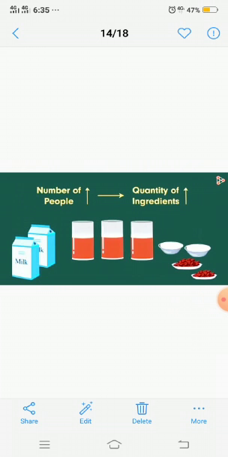So to make 10 glasses of chocolate milk, how many spoons of chocolate are needed? That is 20. And how many glasses of milk are required? 10. So this is the fixed ratio to make 1 glass of chocolate milk, and that is 2:1. 2 spoons of chocolate mixed with 1 glass of milk. This is actually the fixed ratio.